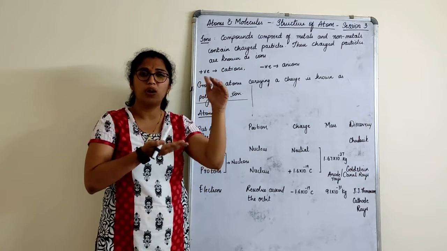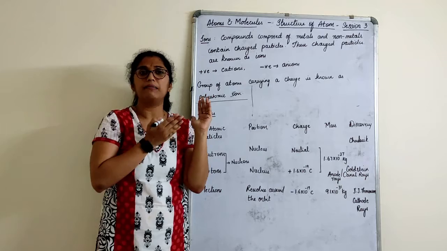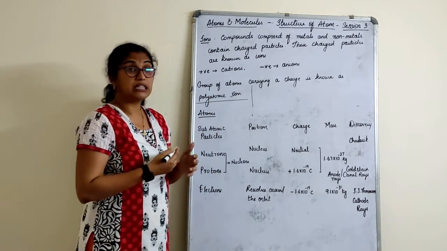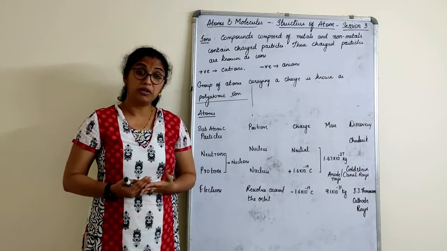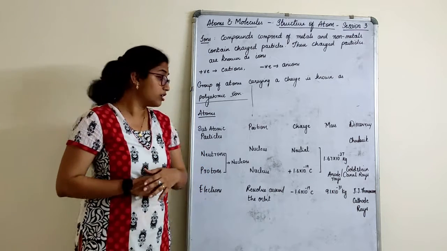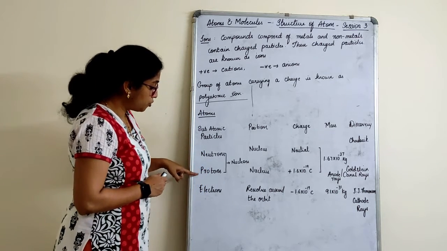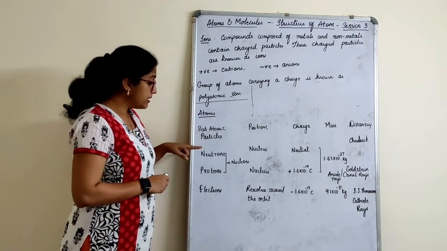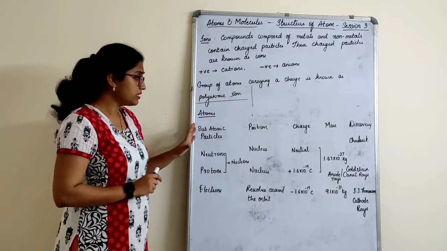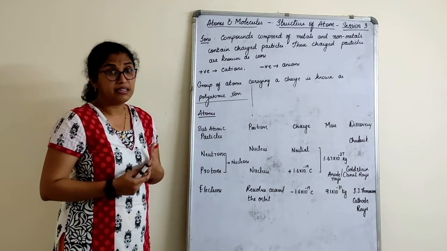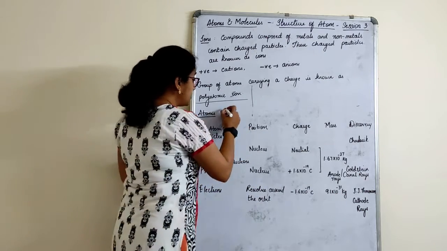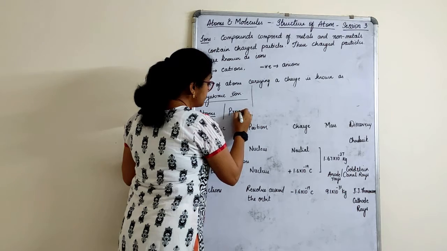That means we should know what 6 postulates he gave us. We need to remember that, correct? But later that was discarded. Discarded why? Because they found out that atoms consist of 3 subatomic particles. Now what are those? Those are neutrons, protons and electrons. These are the 3 subatomic particles present in the atom. Let us understand more about these and their position also. About their position, what we are telling you here is the present scenario.